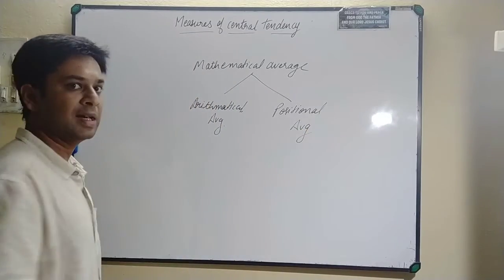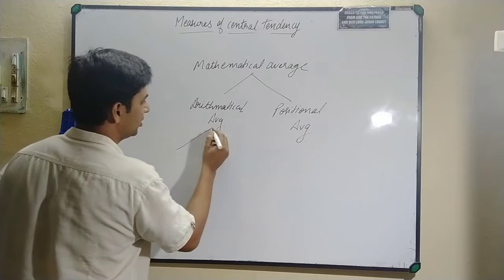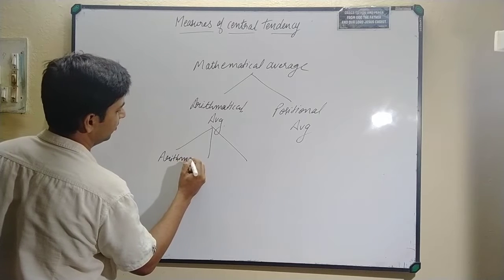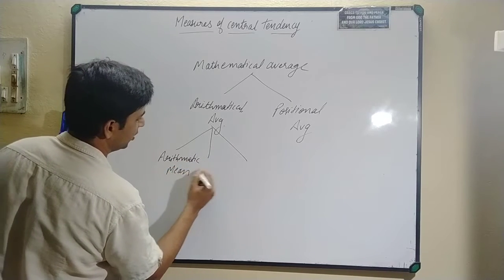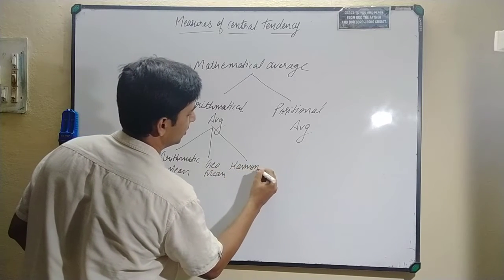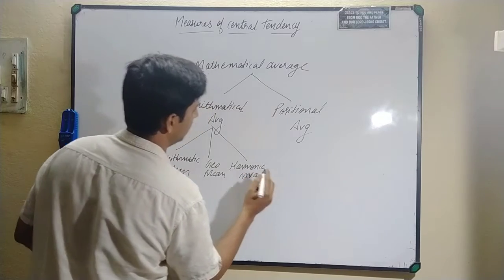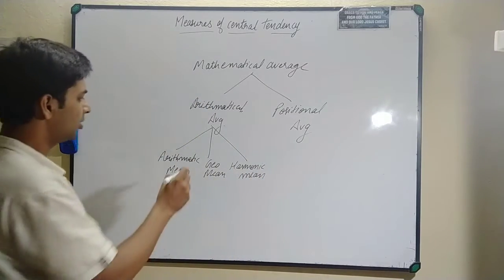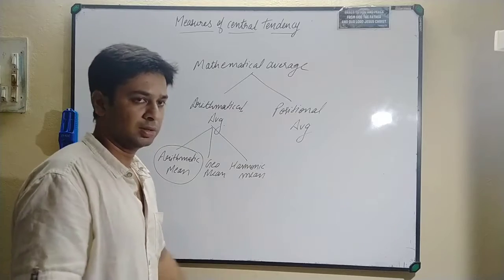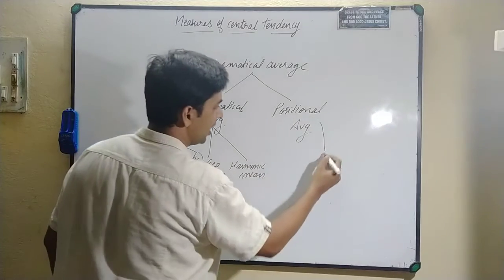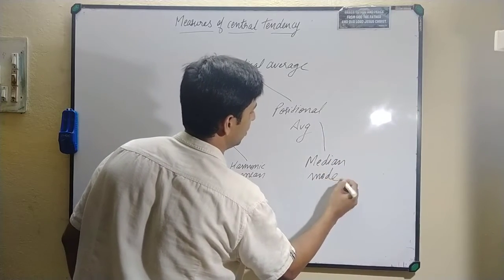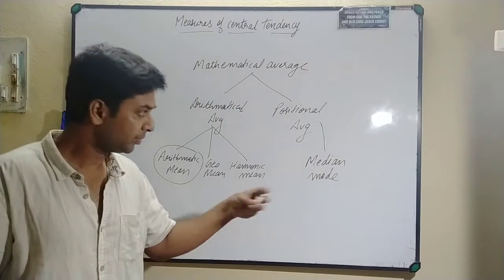Now what are the types of arithmetical averages? In your syllabus you have arithmetic mean, geometric mean, and harmonic mean. These are the mathematical averages. In your syllabus, you just have to study arithmetic mean. In the next chapter, we will be learning about the positional averages like median, mode, and so on.